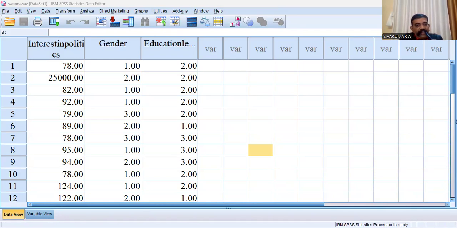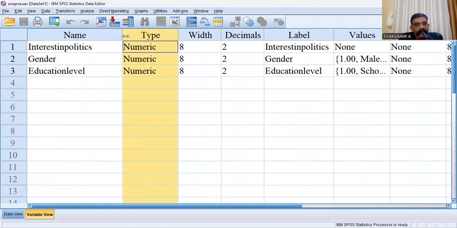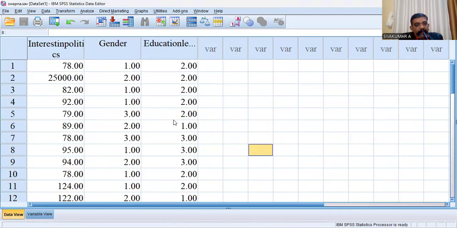As you can see on the screen, the first variable is the dependent variable, that is industry politics. The second variable, which has three alternatives, is gender, an independent variable. Then another variable, I think the variable name is education level. That is the third variable, another independent variable. Here you can see two independent variables and one dependent variable. Okay, how can we check the significant outlier condition? Please wait.